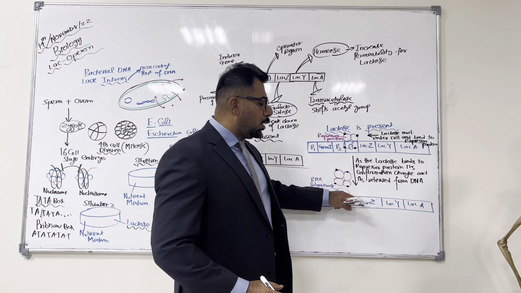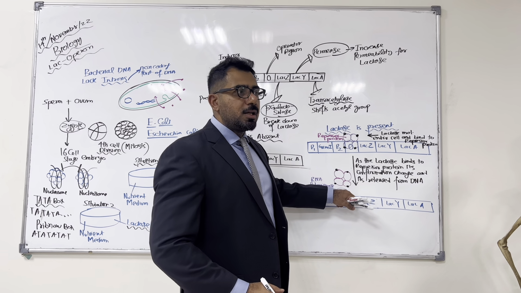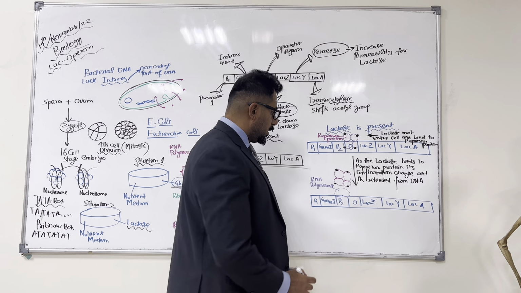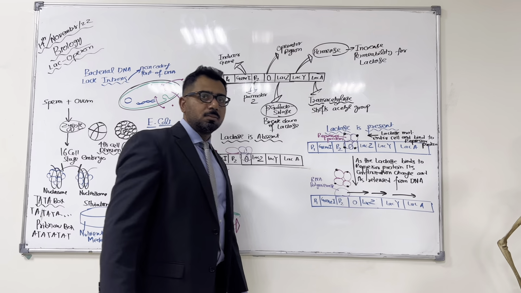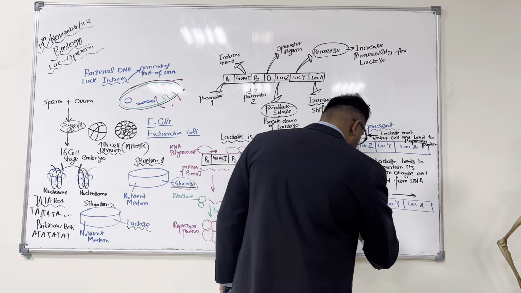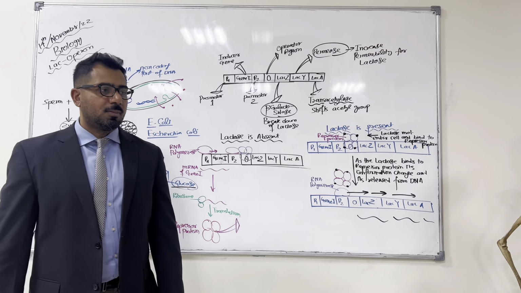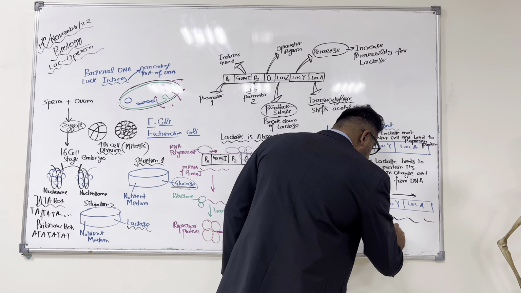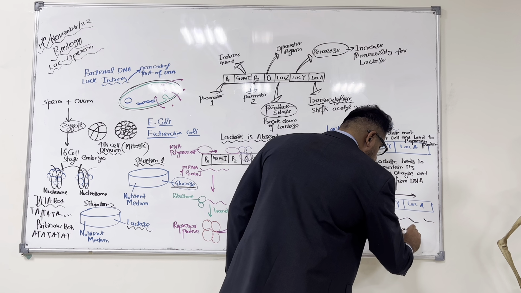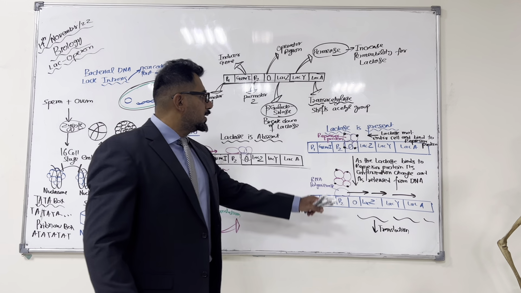Now there is no blockage in the front. There is no speed breaker in the front. There is no wall in the front, right? So this RNA polymerase will move forward. And with transcription, messenger RNA will be formed. And transcription will happen, and then translation will take place, and the proteins, these enzymes, will be formed.